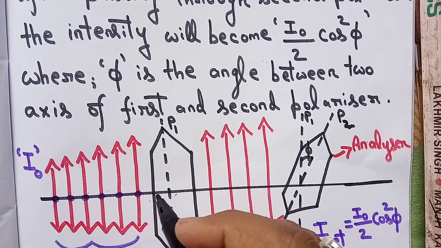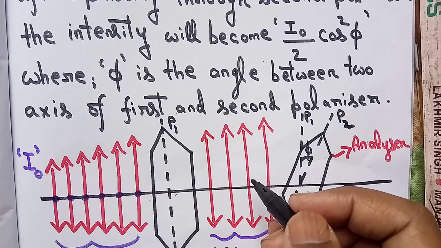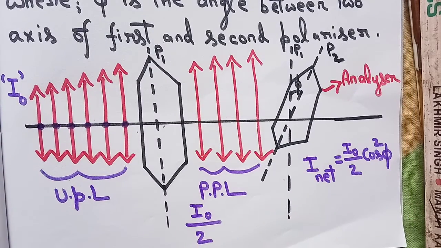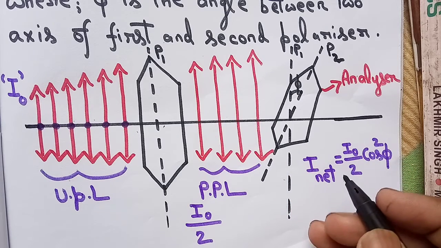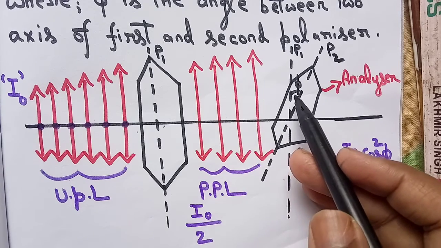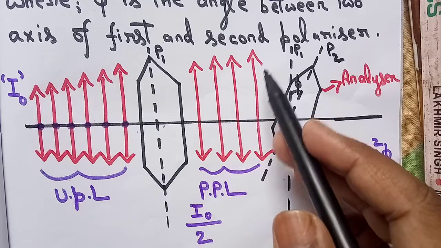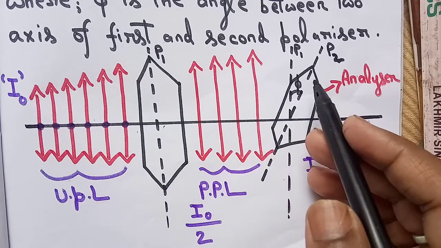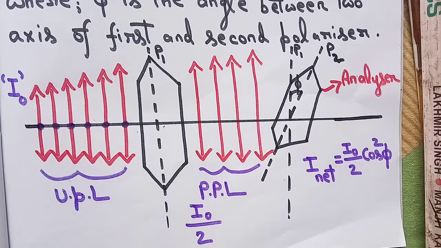After passing through the first polarizer, the intensity will become how much? According to Malus law, it will become I naught divided by 2. Again, after passing through the second polarizer, the intensity will become I naught divided by 2 cos square phi. This is phi. As you can see in the diagram, this is the angle between the axis of the first polarizer P1 and the axis of the second polarizer P2. The angle between these two axes is given by phi.